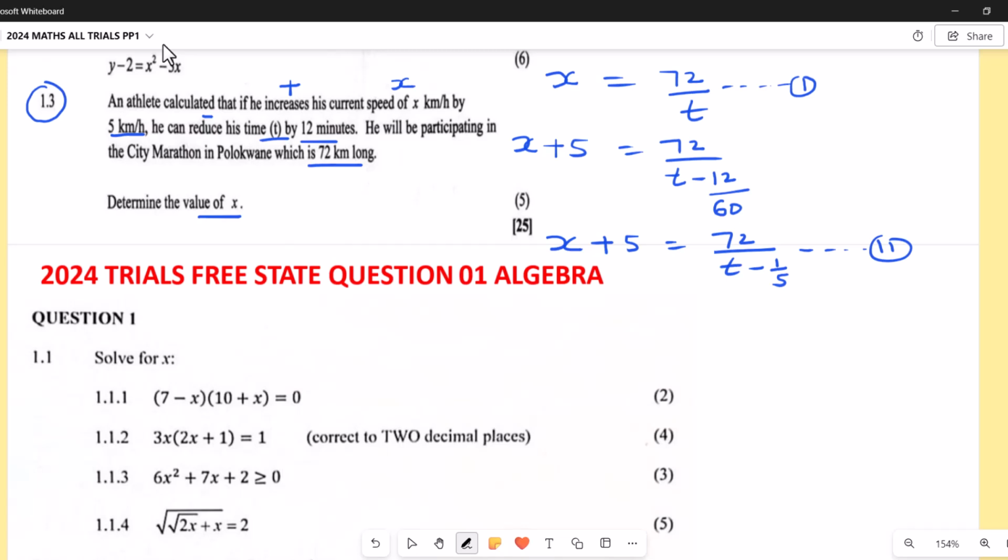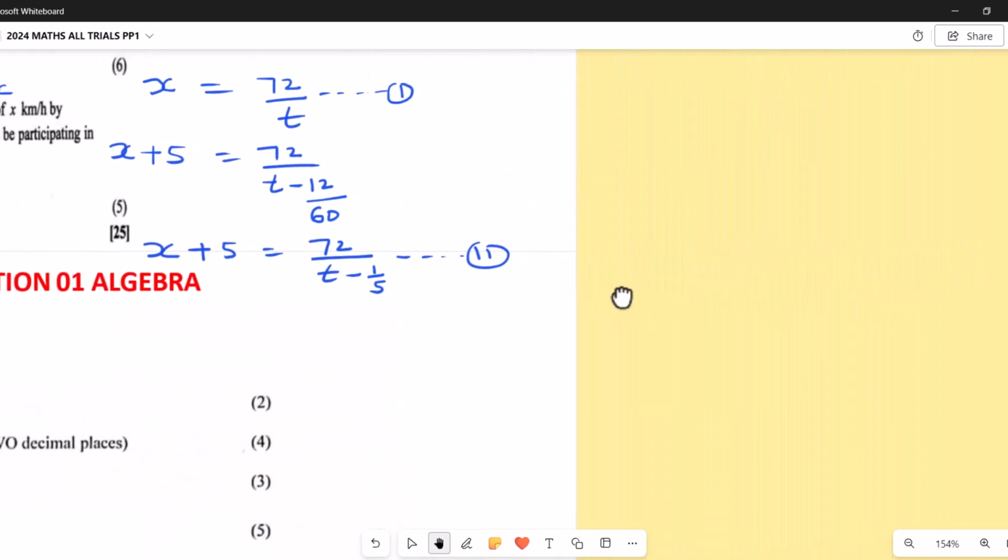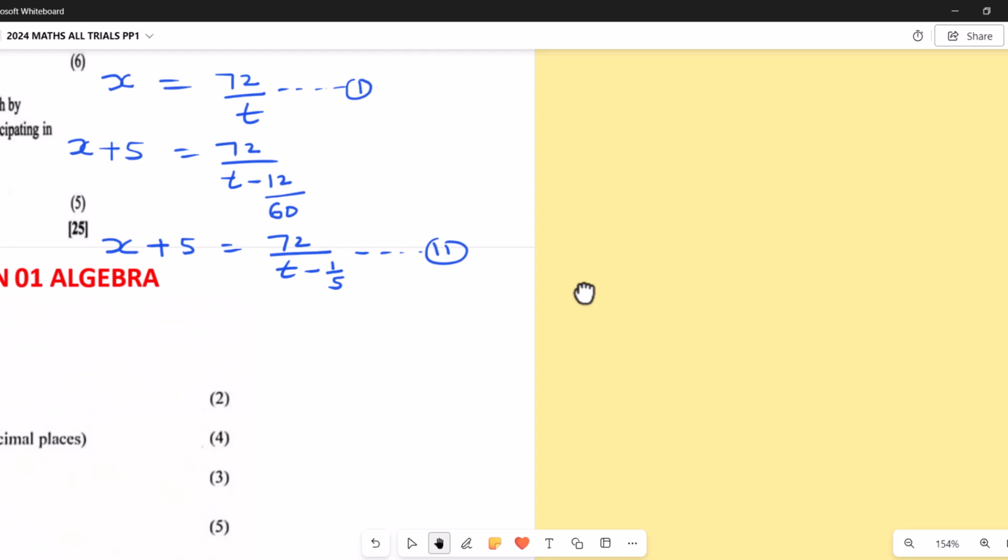Now because I'm looking for x, I've got t and x as the variables in this case. So to make things simple, from equation 1, I can write t equals 72 divided by x. And I said that's my equation 3. We put that together so far. Now, where you see this t, I'm going to put 72 over x so that I can look for my x.